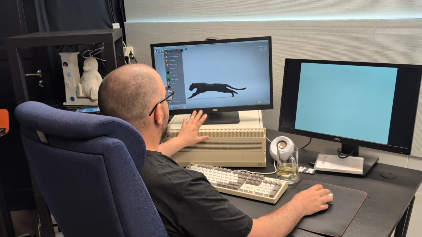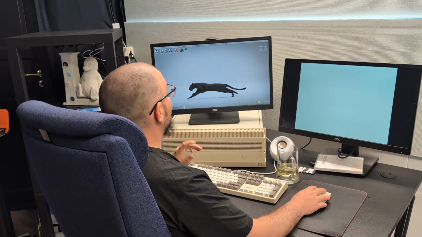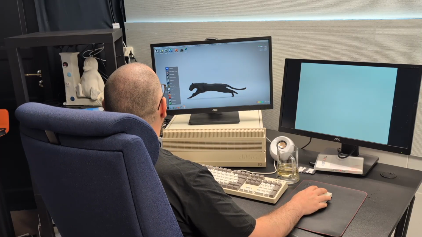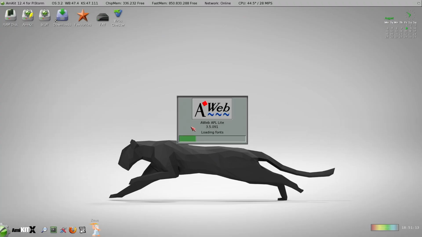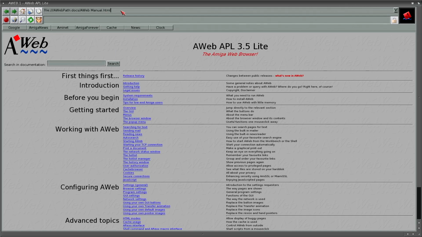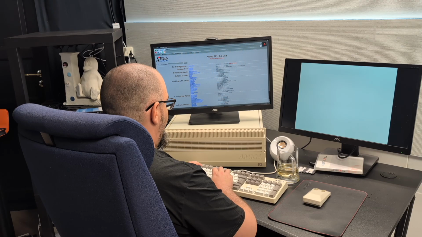It's quite cool that we can do these kind of things with the Amiga 500, even though it is quite hacky, this Amiga 500. And we have IBrowse, which is mostly good for visiting Aminet, I think. It's not very good at modern pages. But we do have FrogFind.